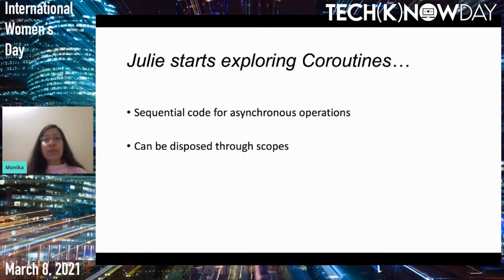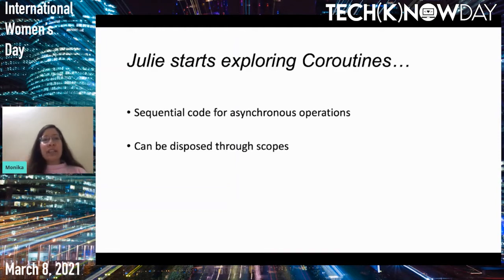In our applications, we can use three types of scopes. We can use global scope, which is application scope. We can use lifecycle scope, which is the lifecycle of our UI controller like an activity or fragment, or we can use view model scope. So if we are using coroutines in a view model with the view model scope, when the view model gets destroyed, all the coroutines present in that view model get destroyed too. So the developer need not handle the disposing themselves.